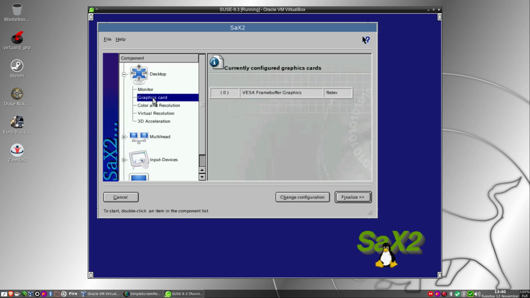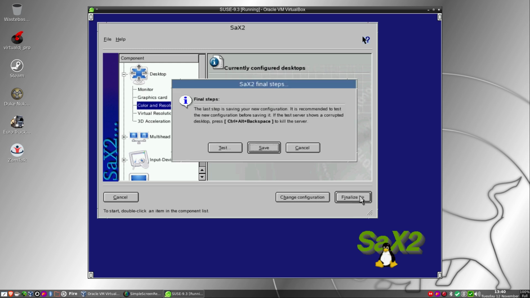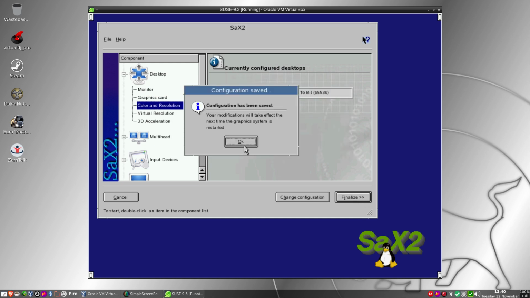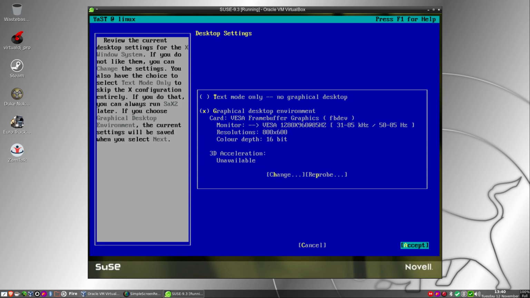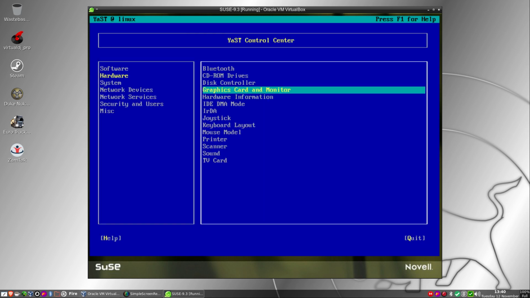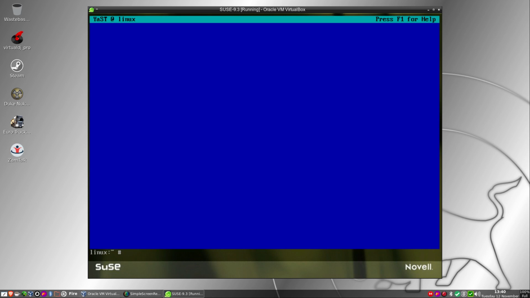And the graphics card, let's see, VESA buffer. 1280 by 960, finalize. Save. Okay, so we'll accept that. And we'll go to quit. And we'll just reboot.